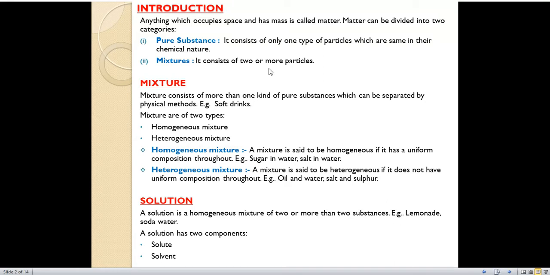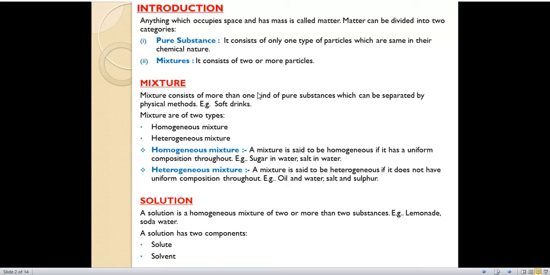For example, your lemon water. In lemon water, what do we add? Water, sugar, lemon juice. So what is it? It is a mixture. First of all, we'll start with mixture. What is mixture? Mixture consists of more than one kind of pure substances which can be separated by physical methods. Example is soft drink. There are two types of mixture, homogeneous and heterogeneous mixture.